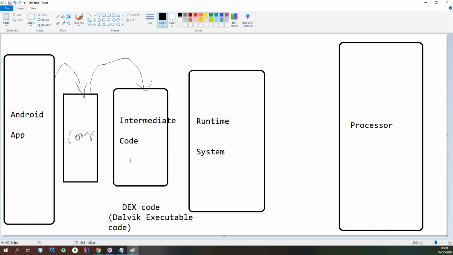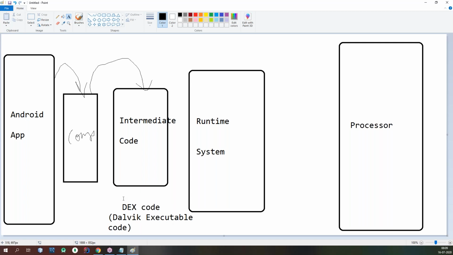The class file is created by the compiler automatically in Java. In Android, whether it is implemented in Java or Kotlin, it doesn't matter to the compiler. The compiler translates your total code into intermediate code instructions, nothing but DEX code.